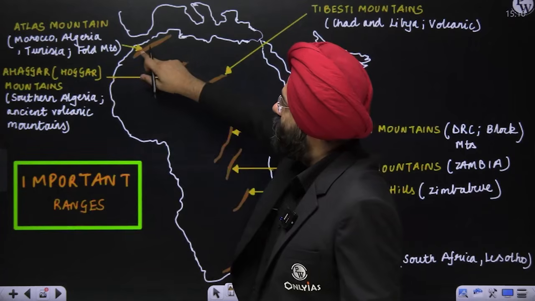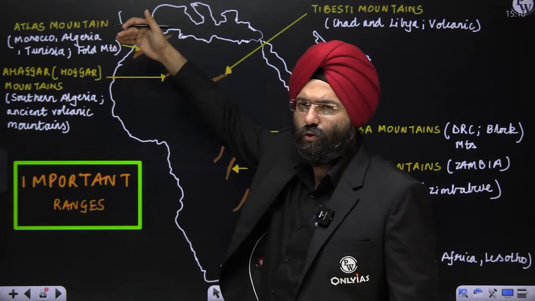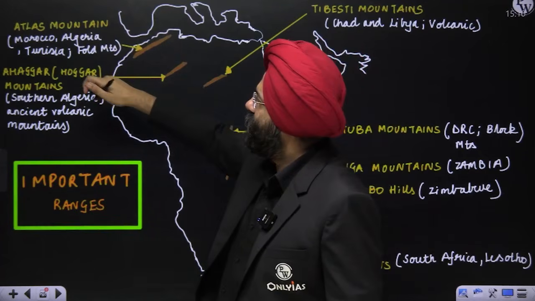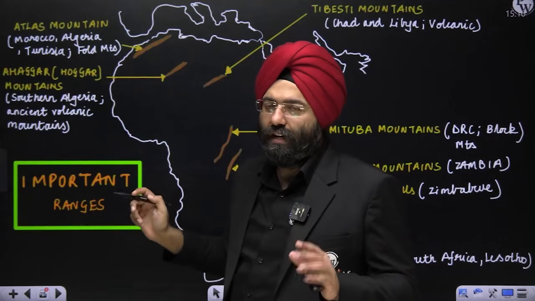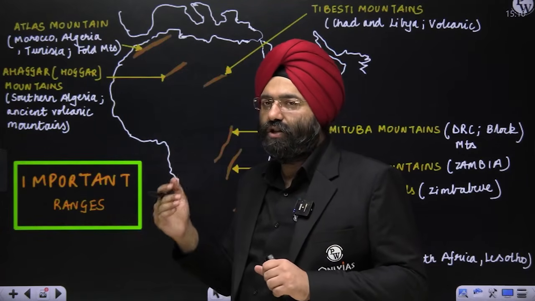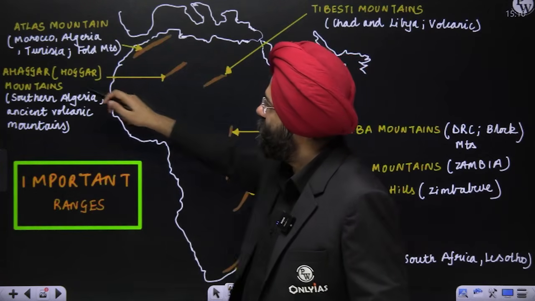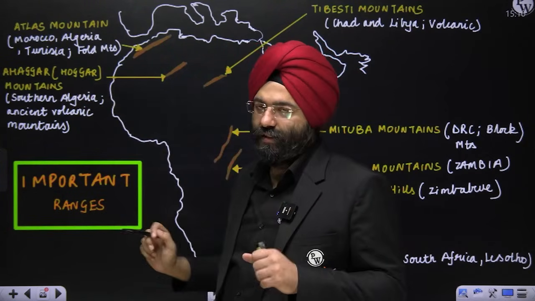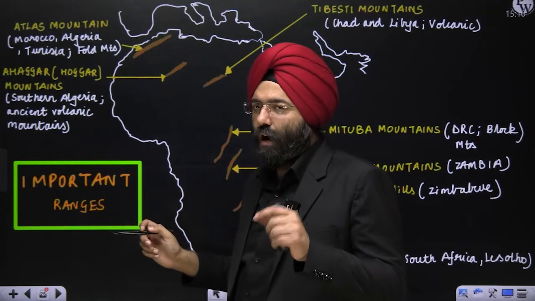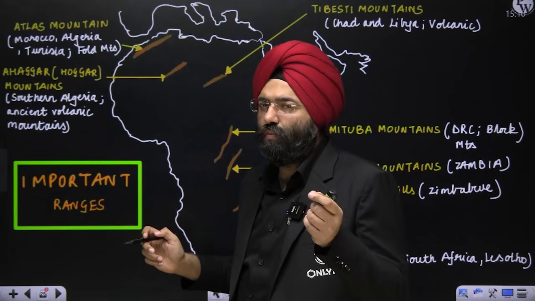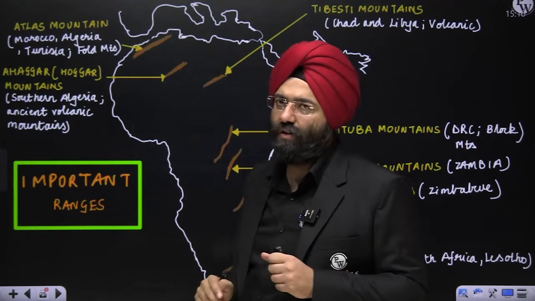So if you see this Atlas mountain, we have done this basically as a physical division also. So you know the characteristics. This is present again in Morocco, Algeria and Tunisia, which I had mentioned. It is a fold mountain, formed when the African plate collided with the Eurasian plate. Now if you come further south, you have this Ahaggar or Hoggar mountains. This is present in the southern Algerian region. It is an outcome of ancient volcanic activities, not modern day, that led to the formation of this mountain range.